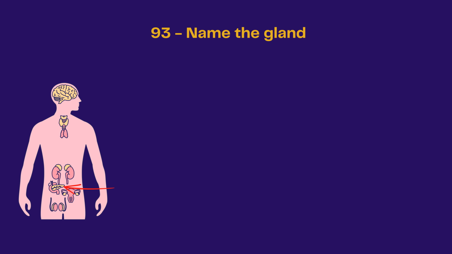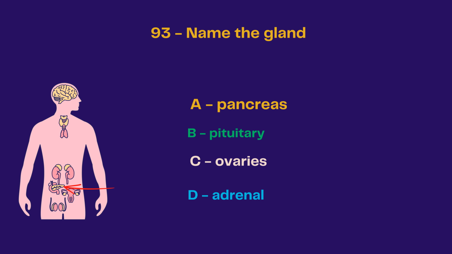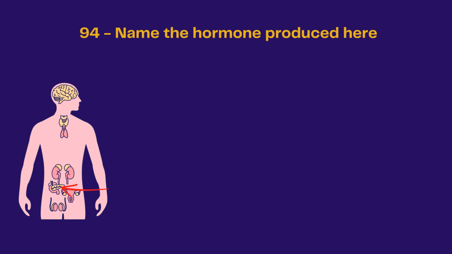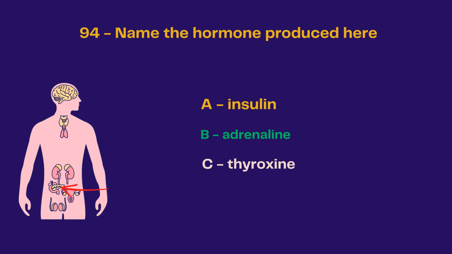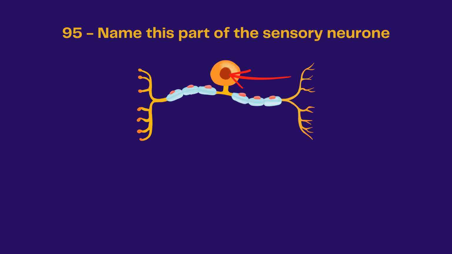Name the gland. Pancreas, pituitary, ovaries, adrenal. The answer is pancreas. Name the hormone produced here. Insulin, adrenaline, thyroxine, FSH. The answer is insulin.